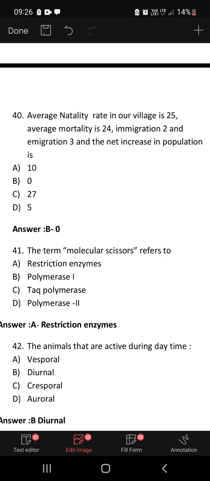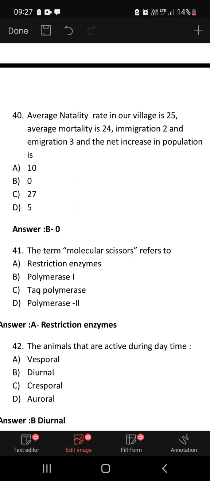So because of that, you have to use that formula wherein natality and immigration are added. So natality plus immigration: 25 plus 2, 27. Mortality is 24, emigration is 3, so 27. So we are going to get the answer as 0.